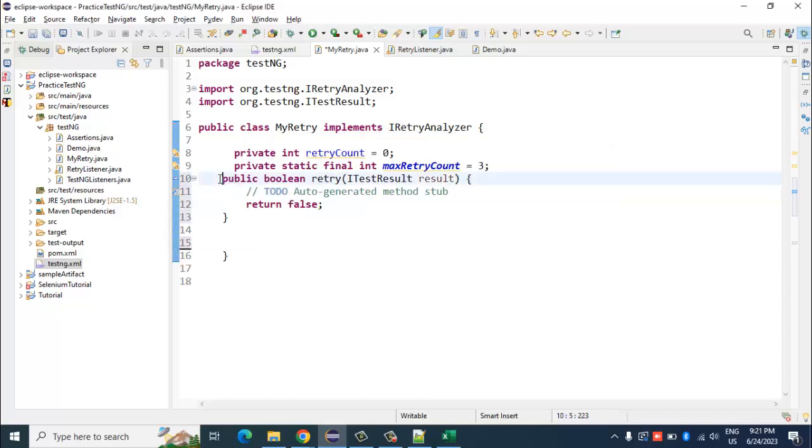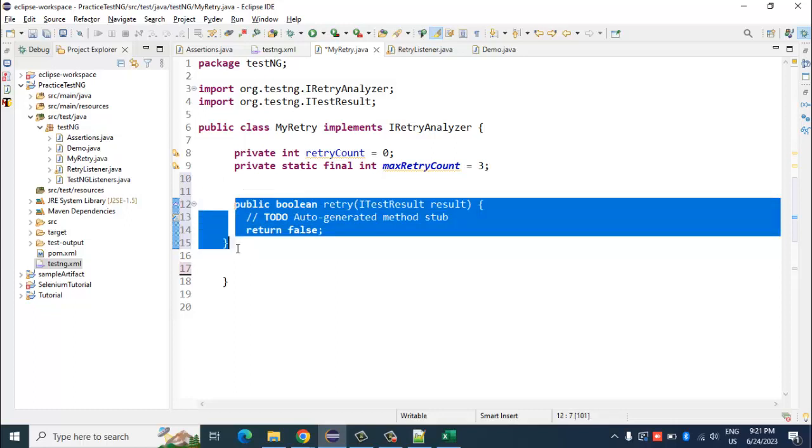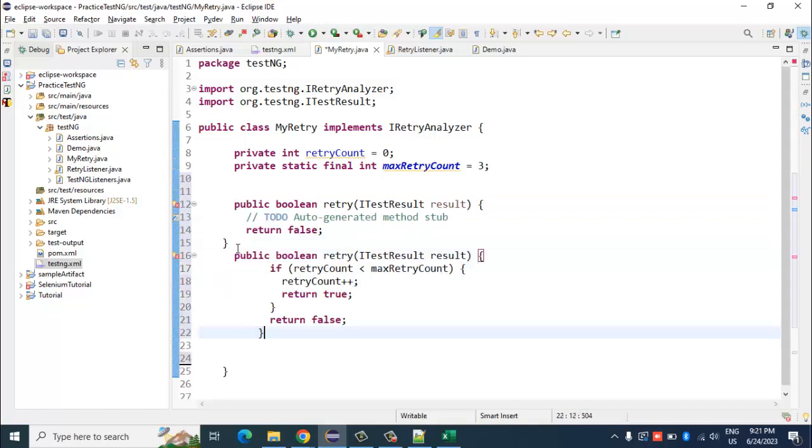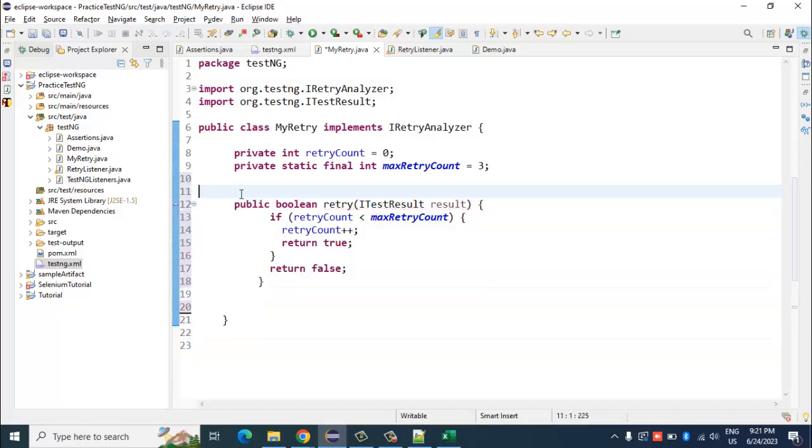You see, it is the same. Inside that, we have to add that logic, which I had copied anyway. It is there in the Java documentation, right? So I just use that.